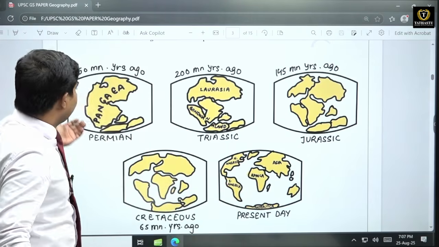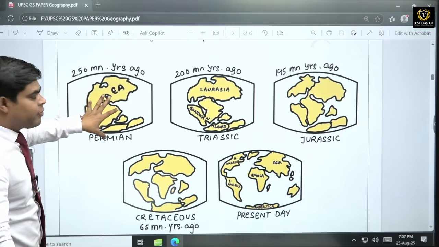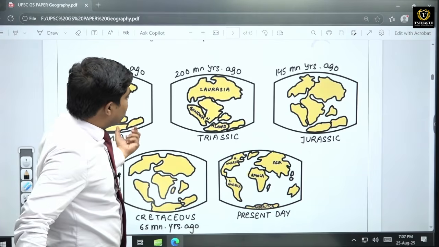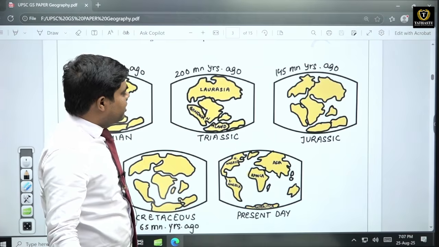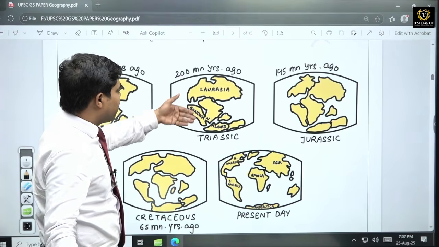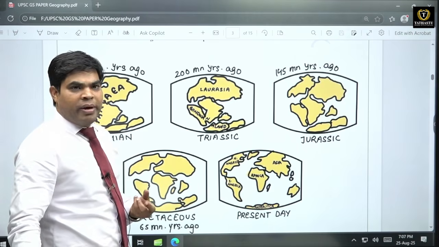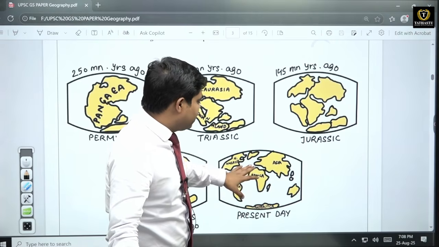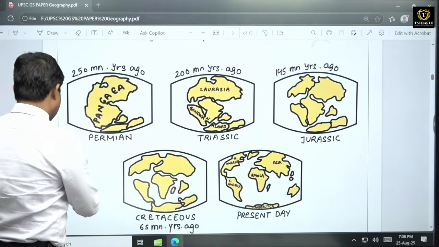So in plate tectonics, it is said that earlier in the Permian age, the entire continent was combined together. This was Pangaea. Then this Pangaea broke away and formed Laurasia as well as Gondwanaland. Then Gondwanaland and Laurasia further broke away and gave birth to various continents. And now, because there is continuous movement, these continents have moved from one place to another, and they are showcasing the present situation of continents and oceans.